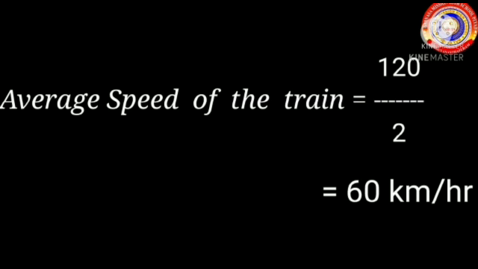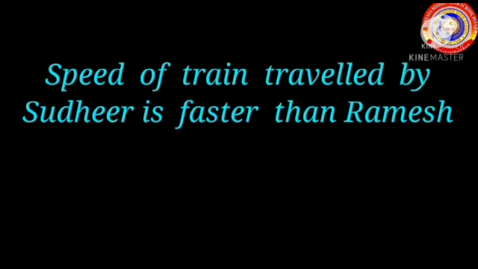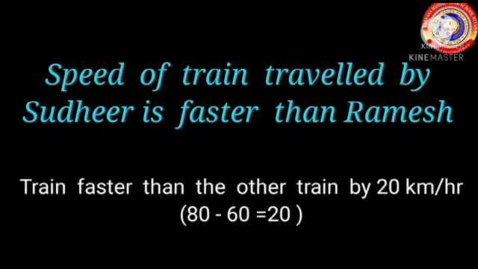So, the average speed of the train is equal to 60 km per hour. The speed of the train travelled by Sudhir is faster than Ramesh's train. It is faster than the other train by 20 km per hour. That is 80 minus 60 equal to 20.